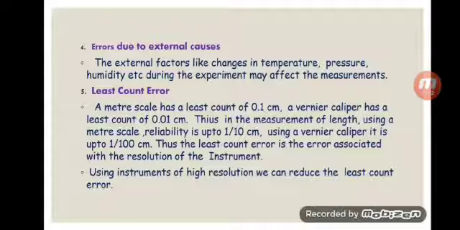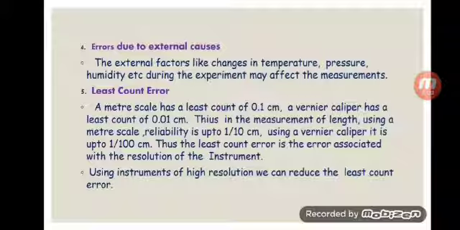A vernier caliper has a least count of 0.01 centimeter. It means below this value the measurement can't be done. Thus, in the measurement of length using a meter scale, reliability is up to 1/10 centimeter, because there are 10 divisions in 1 centimeter. Using a vernier caliper, it is up to 1/100 centimeter. Thus the least count error is the error associated with the resolution of the instrument.